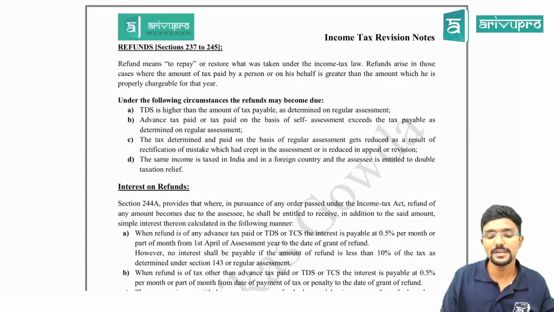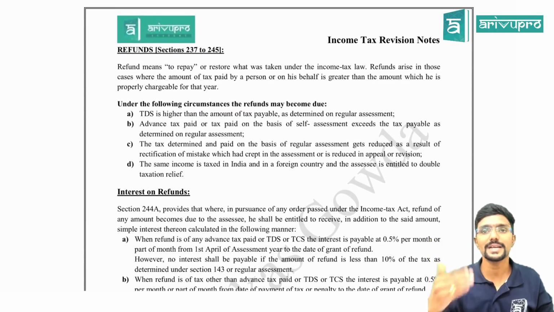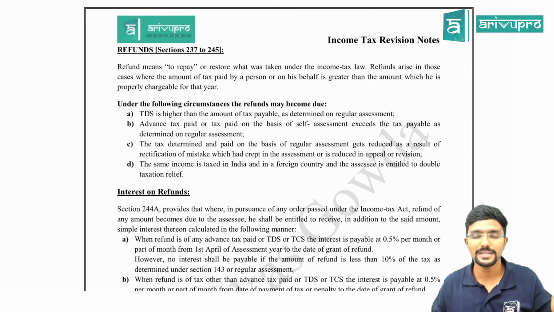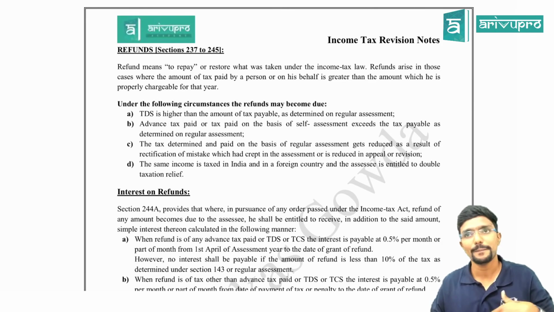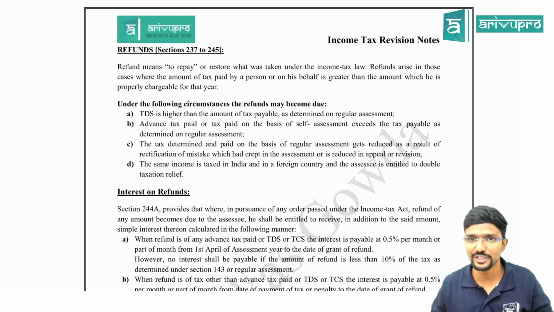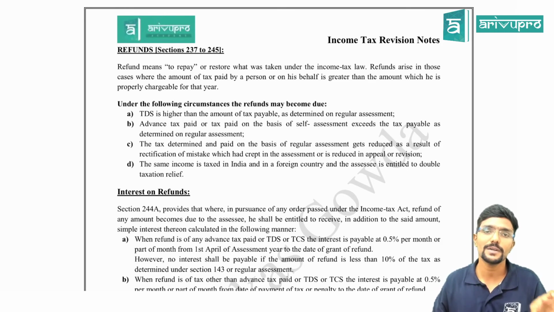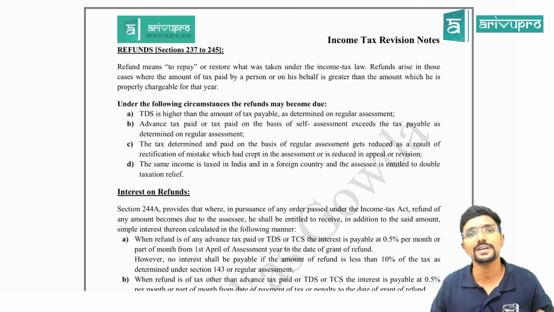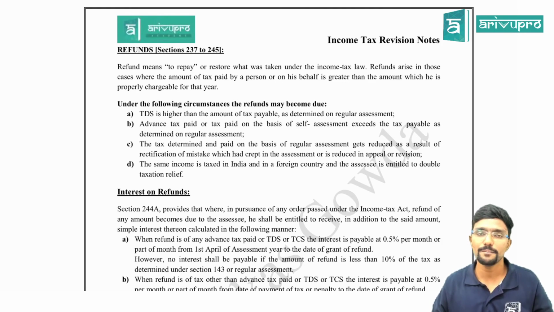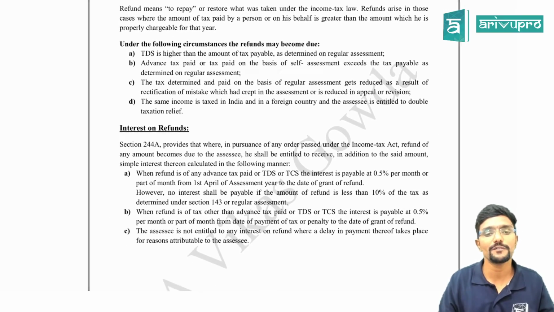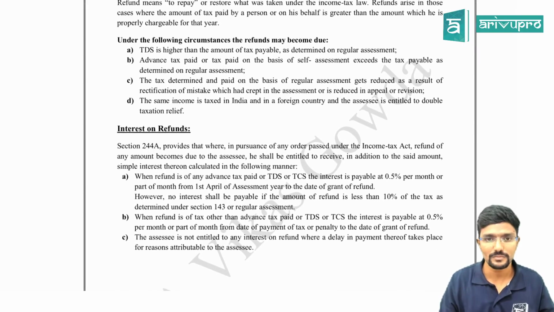And refund. Refund means if I have paid any extra amount to the government or department, they will refund it to me. Assume my tax liability is only 1 lakh, but I already paid an advance tax of 1,50,000, or else assume TDS of 1,50,000 is already deducted on my income. In that case, whatever extra amount I have already paid or had deducted will be refunded back to me. On this, if I am eligible, I will get 0.5% interest also.